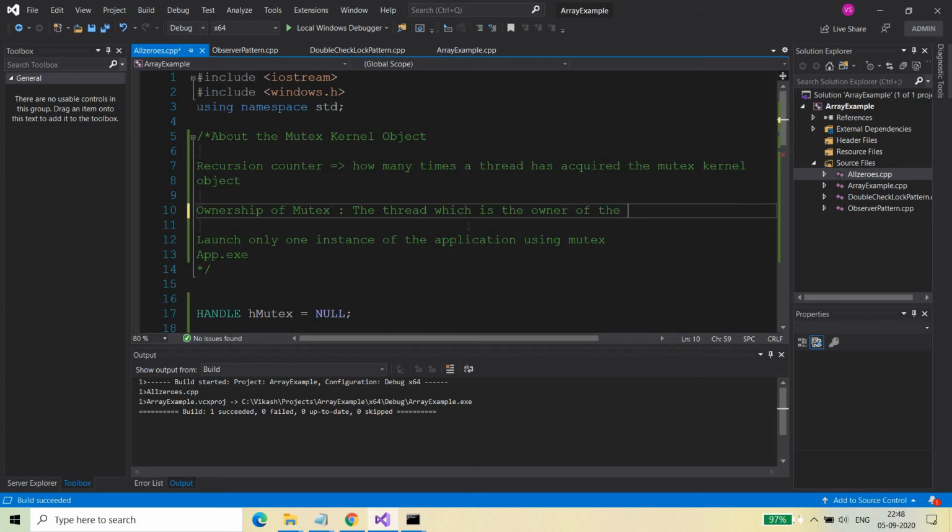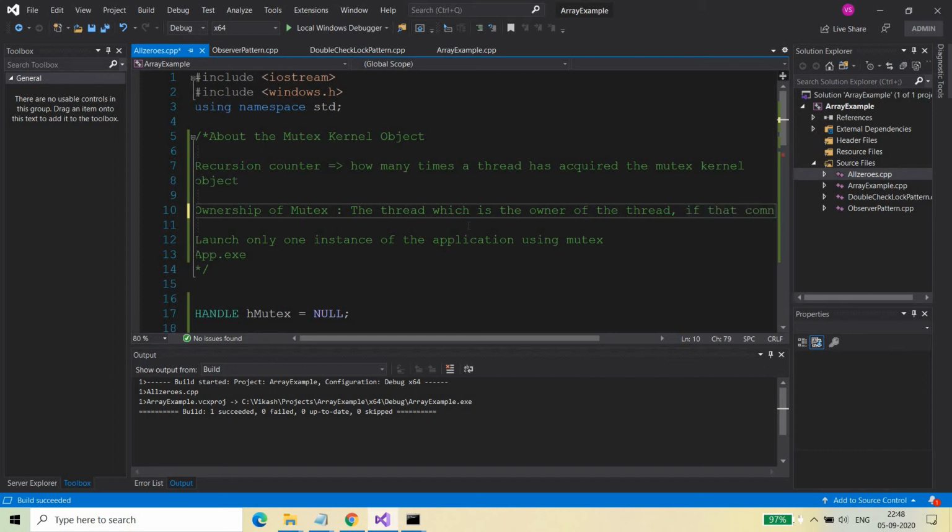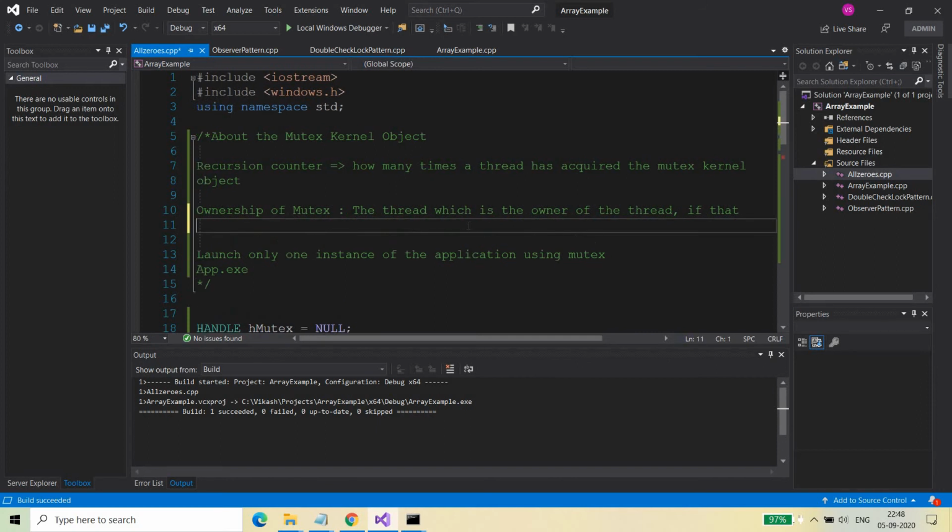of the mutex, once that thread comes to an end, then the mutex kernel object will be destroyed by the kernel.